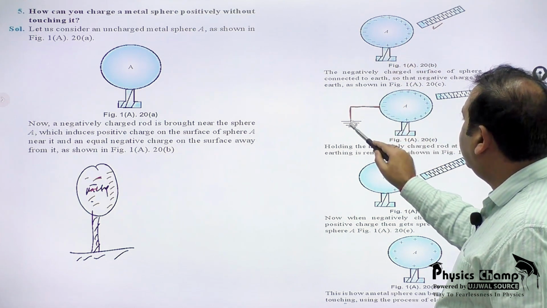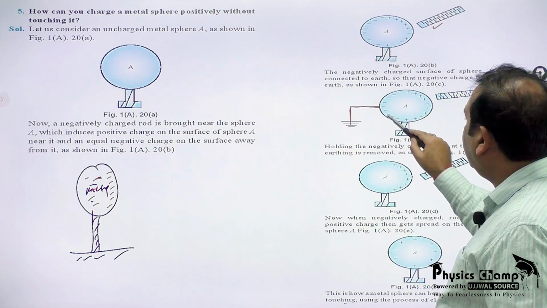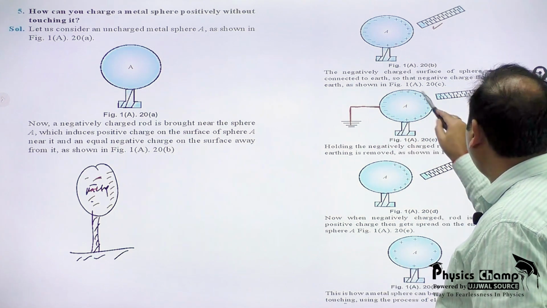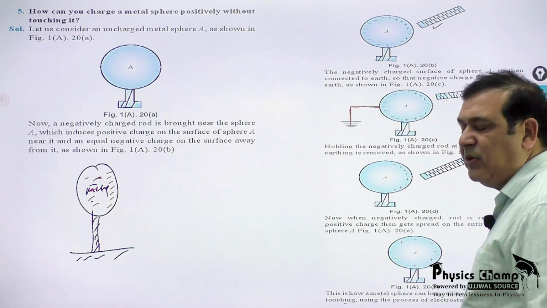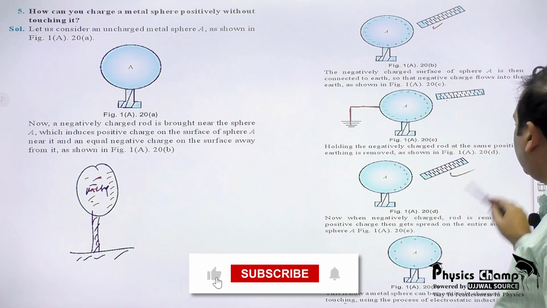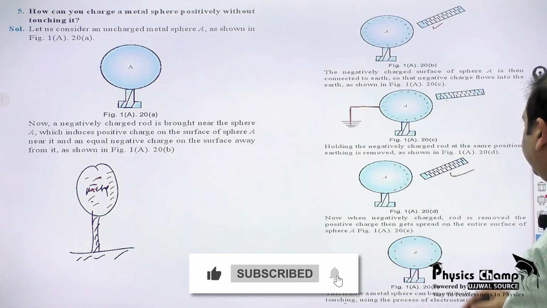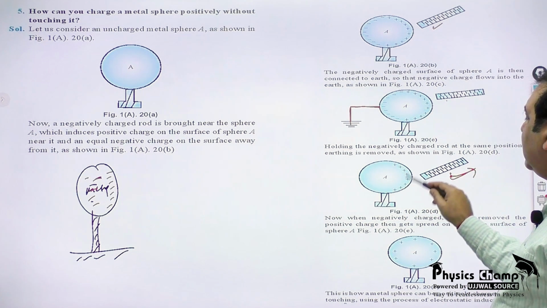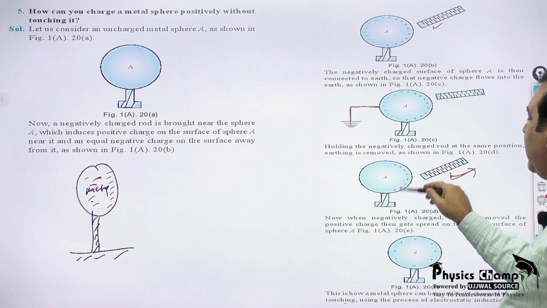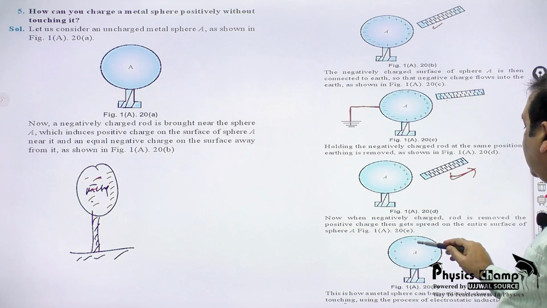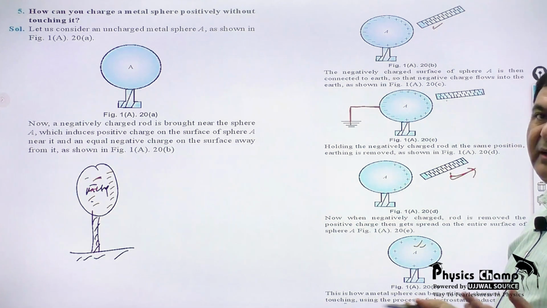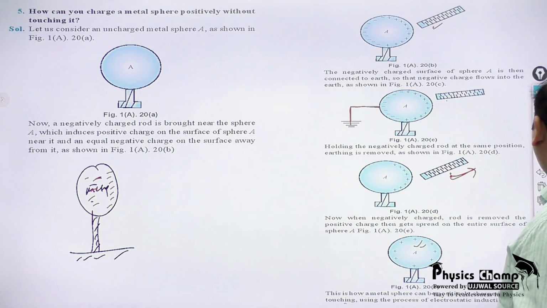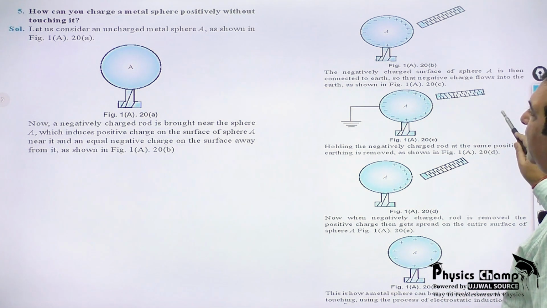Now earth it, so this negative charge will leak into the earth, and only this positive charge will remain here due to attraction. Now you remove this negatively charged rod, and this positive charge which was earlier bound here due to attraction will now spread over the whole sphere. So either negative or positive charge you can develop on this metal sphere without touching it.